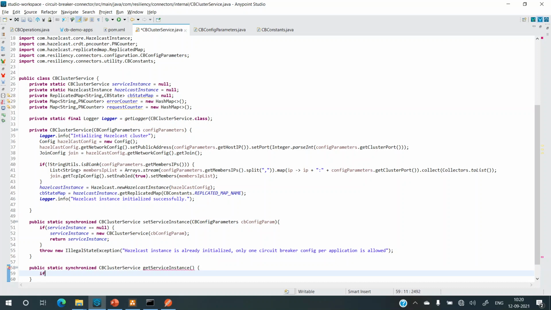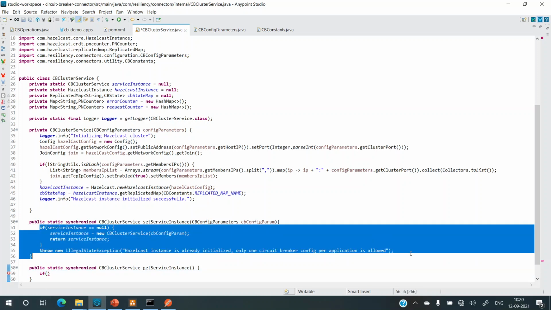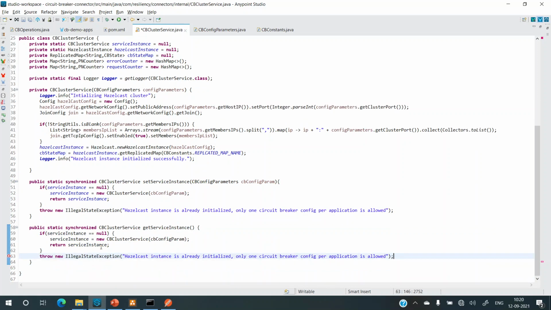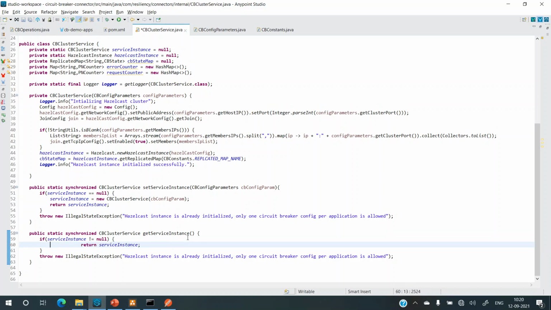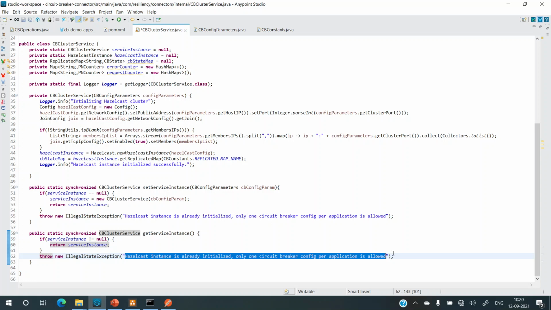So let's check if service instance is not equal to null. What I'll do is copy paste this thing, just paste it and modify the condition. If it's not null, then I return the service instance. I do not need to initialize it because it's already initialized if I'm doing a get on this method. And if it is null, I'll throw this exception, but the message will be different now. It should be Hazelcast instance not yet initialized.